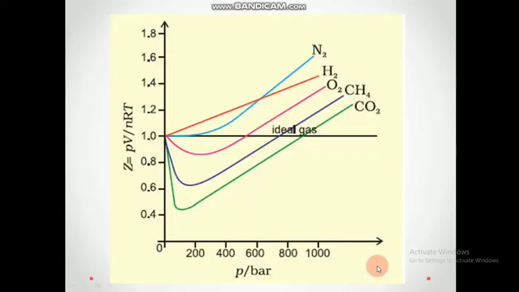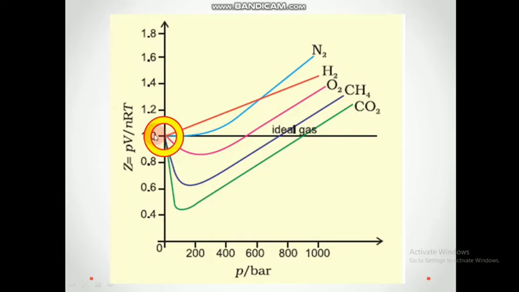So this is a graph which is plotted between pressure versus Z, or compressibility factor. If you see here, this is the ideal behavior, where the value of Z will be 1. And the other gases, or the real gases, are showing deviation from the ideal gas behavior. But if you see this point, all the gases are reaching the value 1, or Z equal to 1. Hydrogen, nitrogen, everything is finally reaching this point, or the ideality, I can say. So at this point all the gases act as ideal.